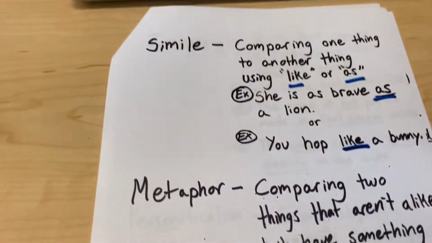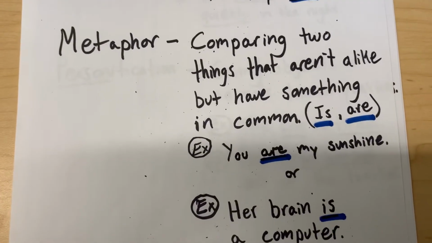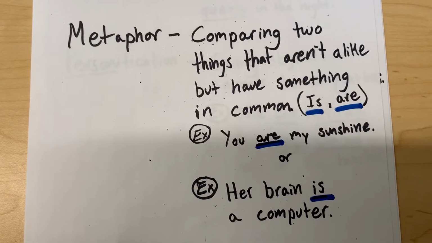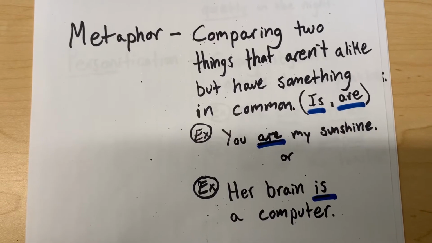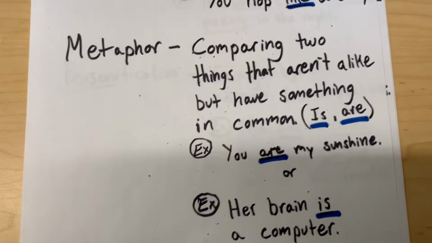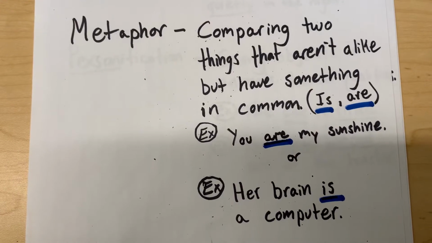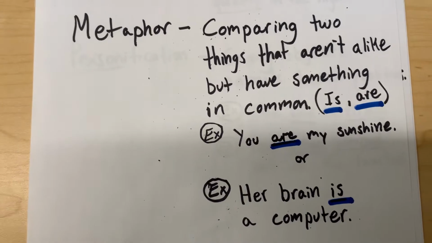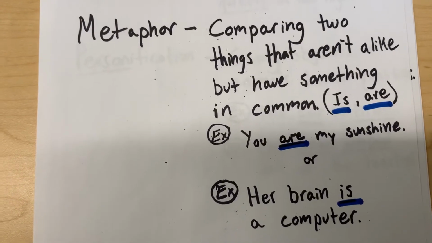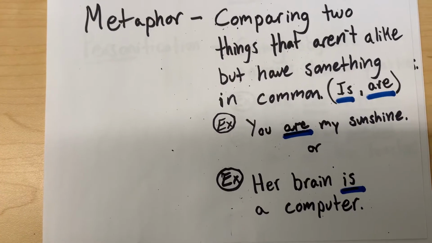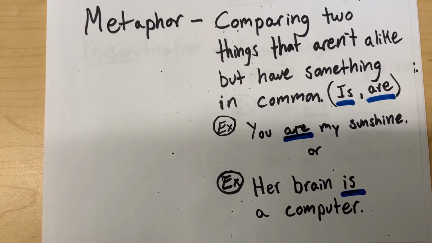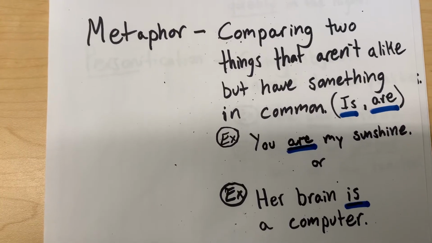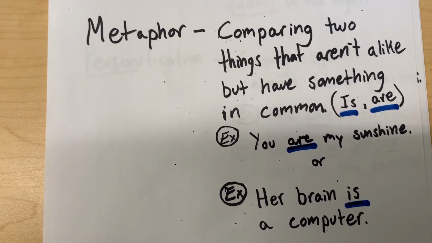The other poetry characteristic we learned about is very similar. It is called a metaphor. That is when the poet is comparing two things that are not alike but have something in common, using is or are. So the examples are, you are my sunshine, or her brain is a computer. So very similar to similes, but instead of saying something is like something else, you're saying it is something else.